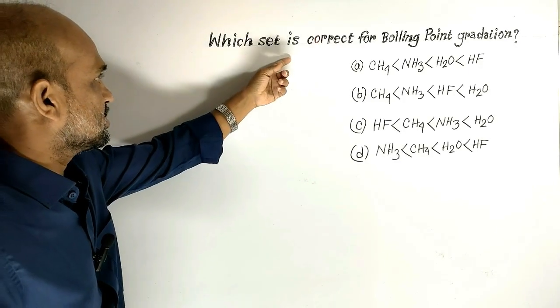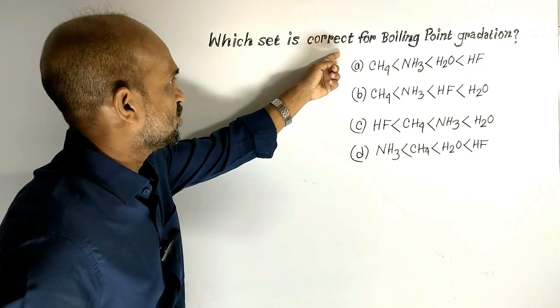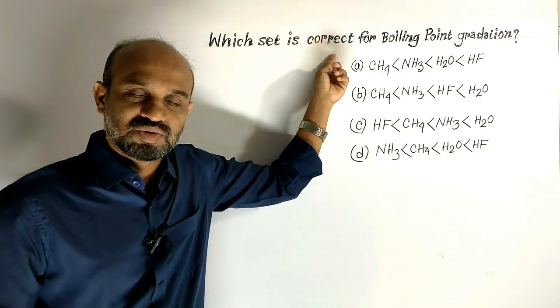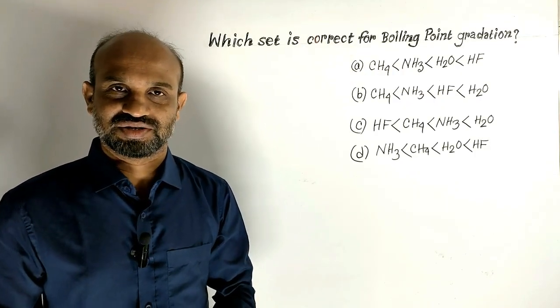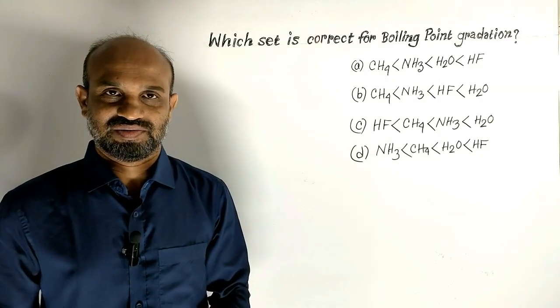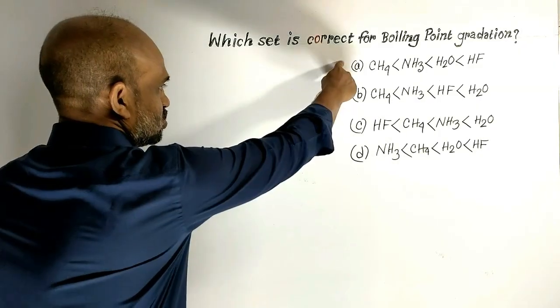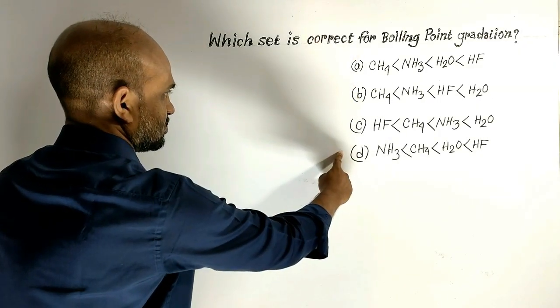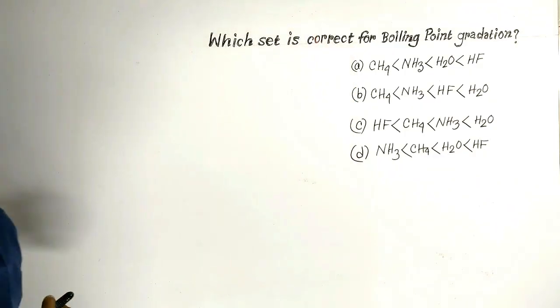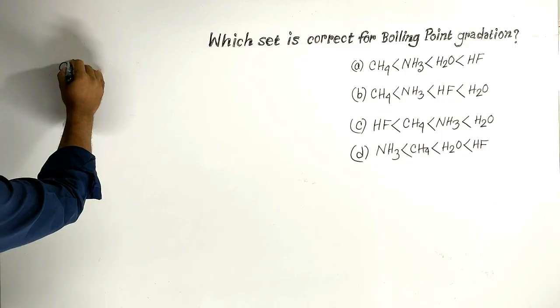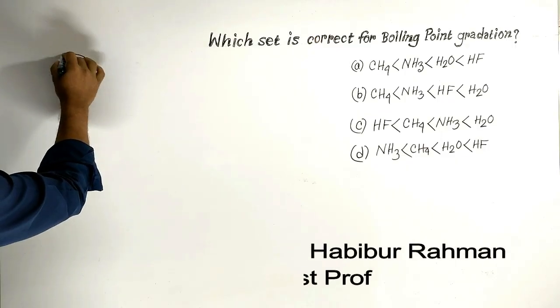Which set is correct for boiling point gradation? Let us see the matter. Which set is correct for boiling point gradation? First of all, let us see about methane.